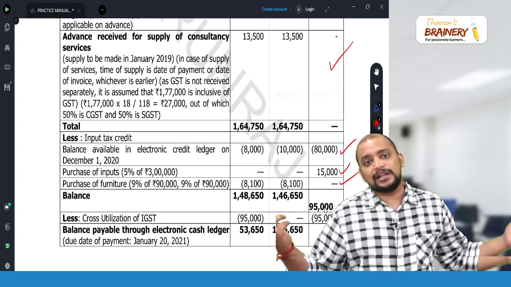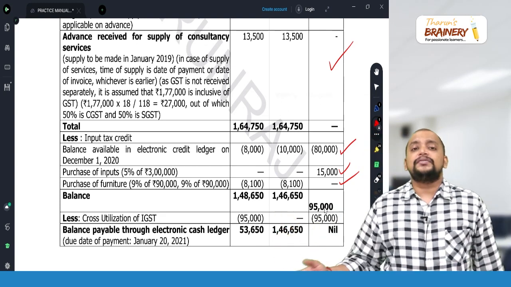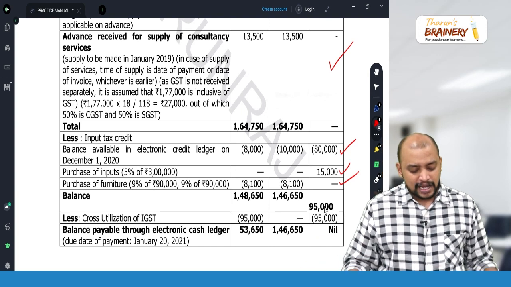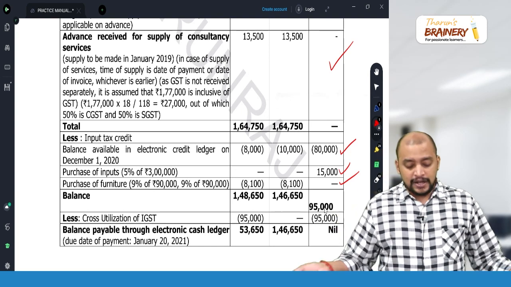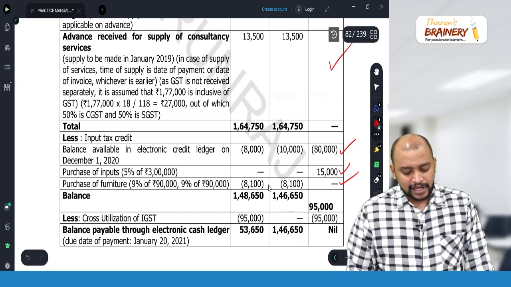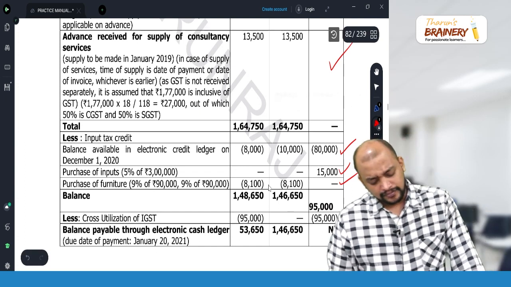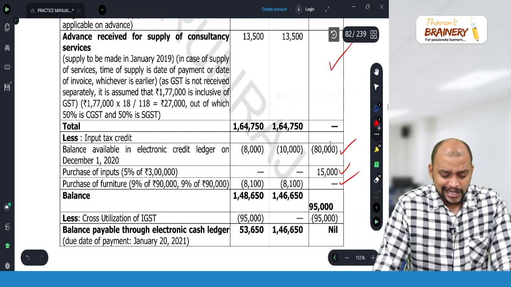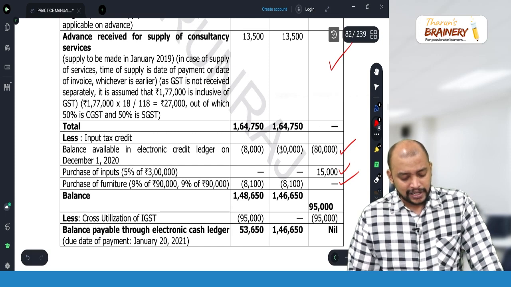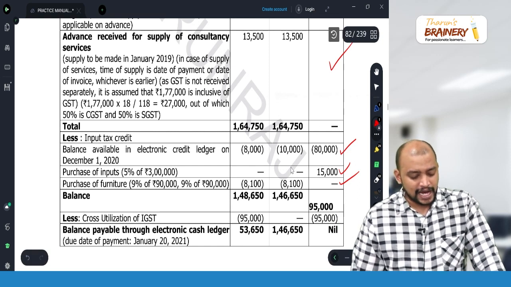What is IGST liability? We don't have. So then we can use it for payment of CGST, SGST in any manner, any proportion. Here I have a lot of liability, so I can use it for payment of CGST or SGST. Equally also I can distribute. There is no hard and fast rule.